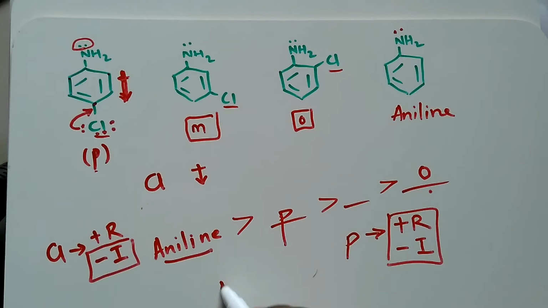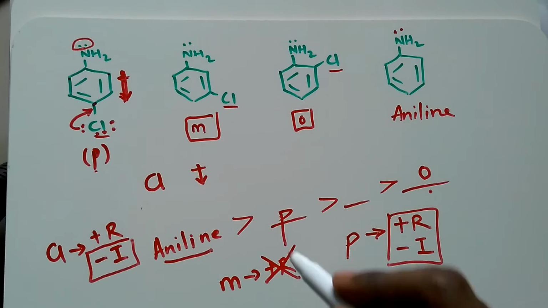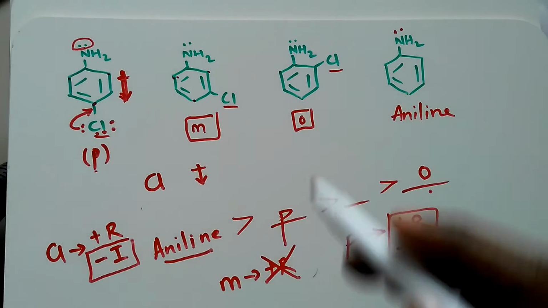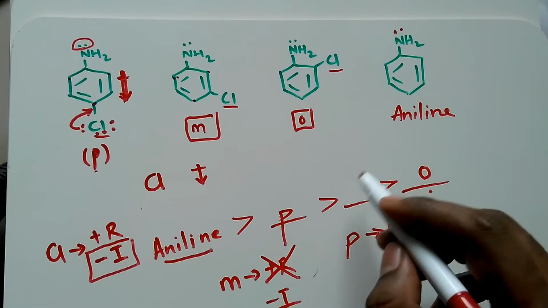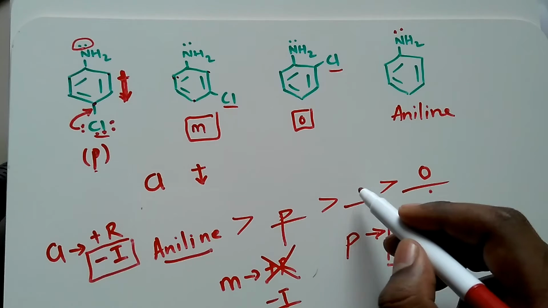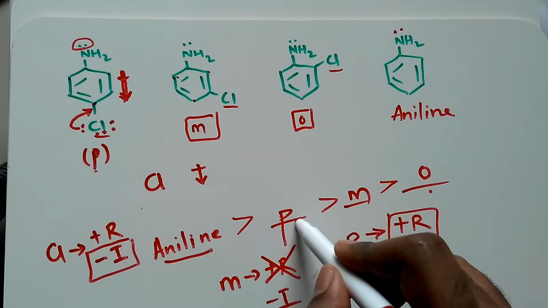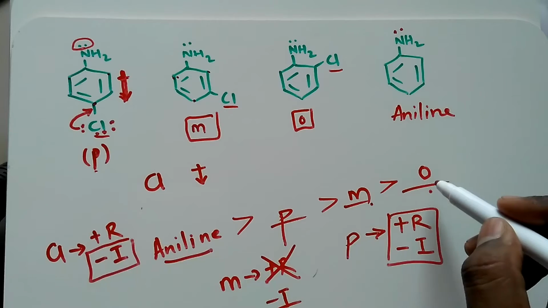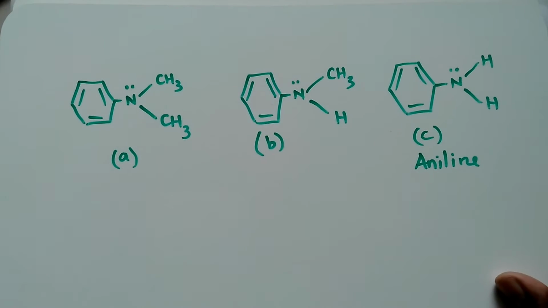For meta, plus R effect is not functioning, because the negative charges are over the ortho and para positions. So only negative inductive effect is working, so it will be less basic than the para. So aniline is a better base than the parachloroaniline, which is a better base than the metachloroaniline, followed by the ortho one.